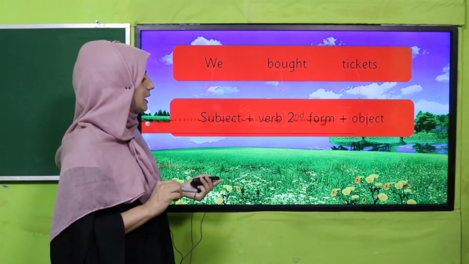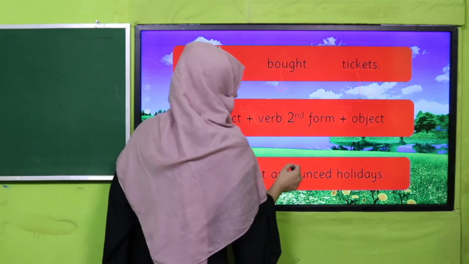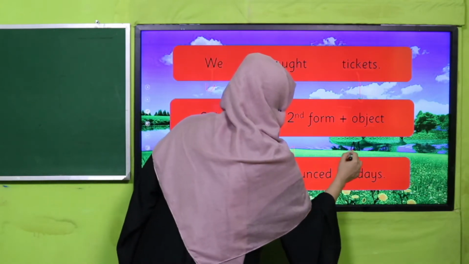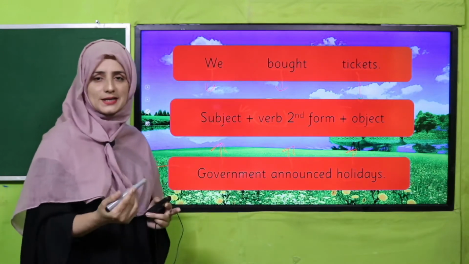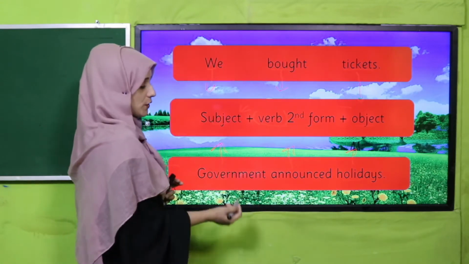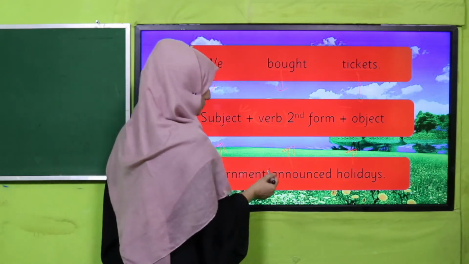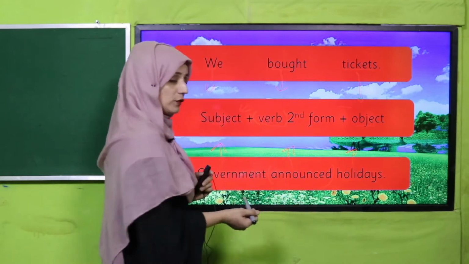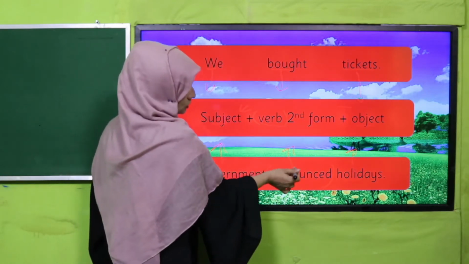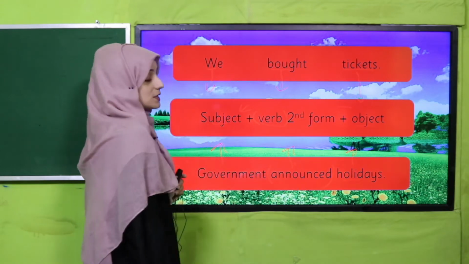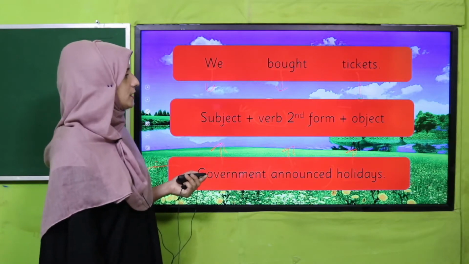In the next example also you can judge. Government announced holidays. Yes, my dear students. So what is the subject? Government. And how did we get that this is in simple past tense? Yes, by the verb. We can judge through its verb, because it is the second form of the verb. Okay, have you got it, my dear students?